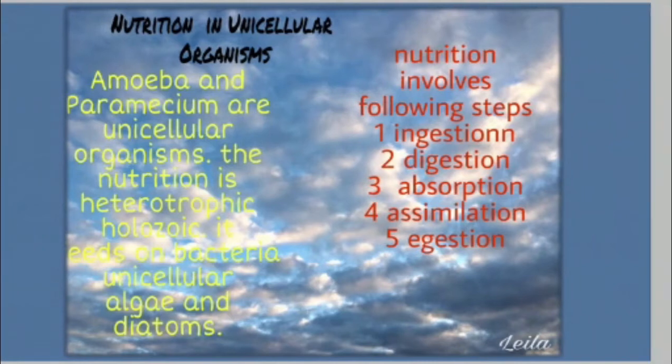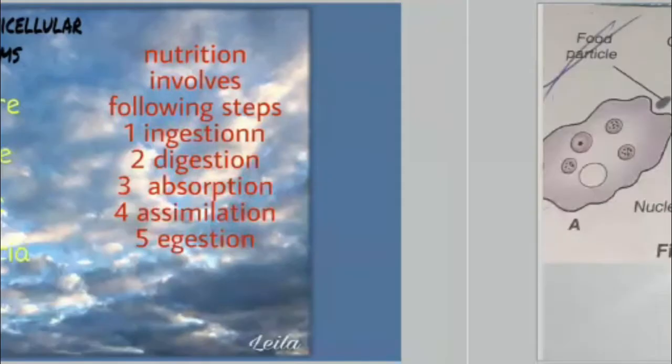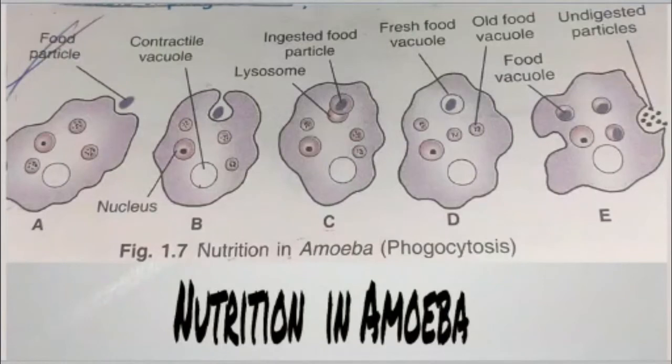In paramecium, the body has a definite shape and the food is taken in at a specific site called the mouth. The process of ingestion of solid food particles in amoeba is called phagocytosis, and the food gets enclosed in a vesicle called the food vacuole.